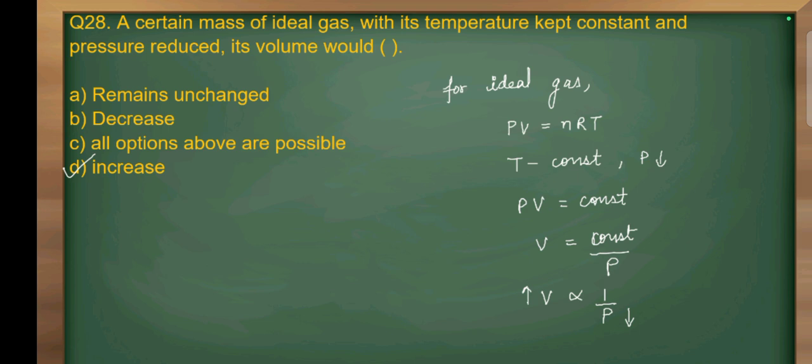So this nRT will become constant. So PV will be constant and V is equal to constant by P. So V will be proportional to 1 by P. That means if we decrease the pressure, the volume will increase. So option D is correct.